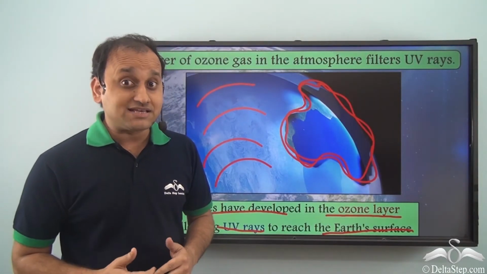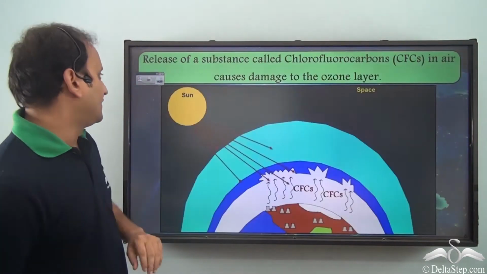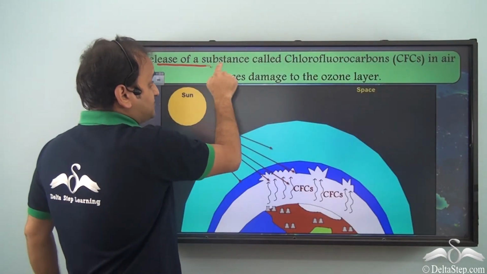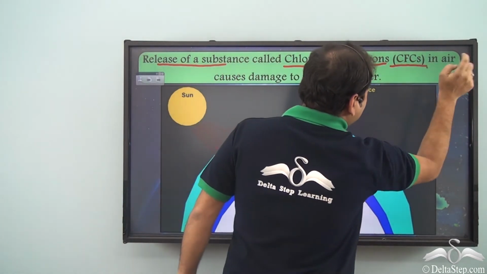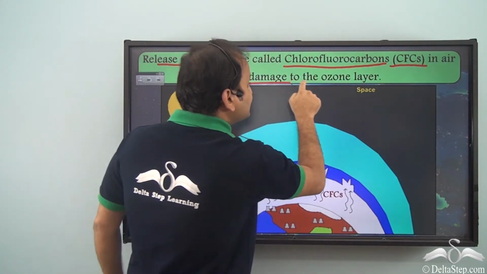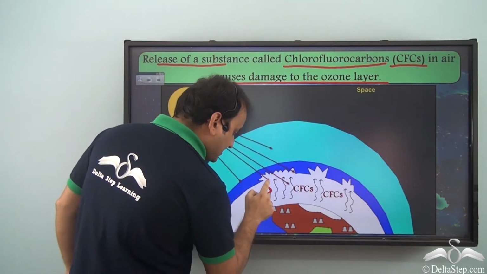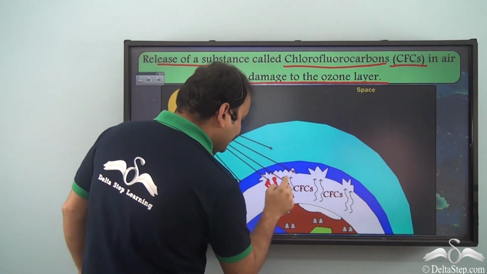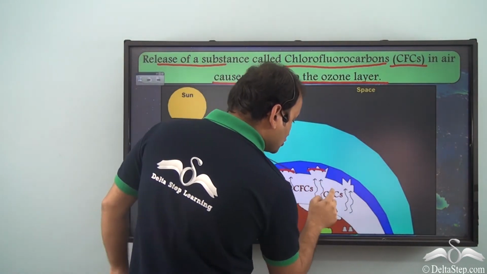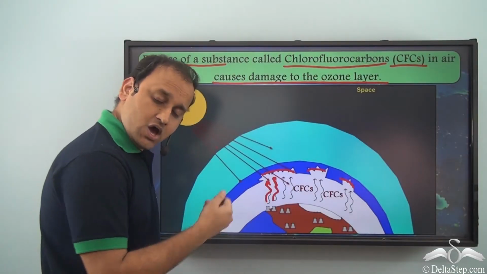Now, the question arises, how are these holes created? Well, release of a substance called chlorofluorocarbons or CFCs in air causes damage to the ozone layer. So, as you can see, when CFCs are released from the Earth's surface by different human activities, they damage the ozone layer of the atmosphere, and that creates holes in the ozone layer.